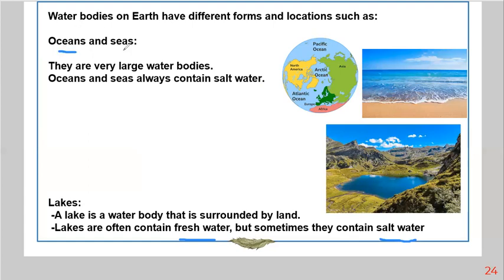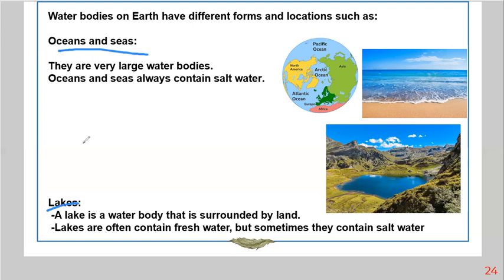So, ocean and sea, salt water. Lakes, maybe salt, maybe fresh. Often fresh, sometimes salt. So again, ocean and the sea, always salt. Lakes, often fresh water and sometimes salt water. This is for ocean and the sea and the lakes.